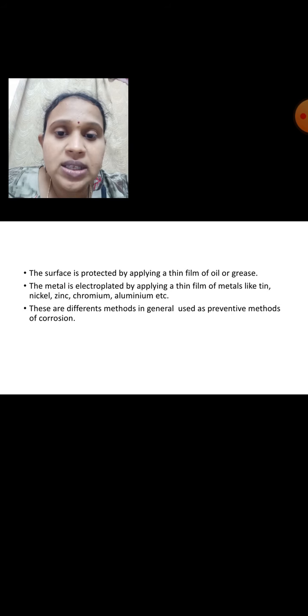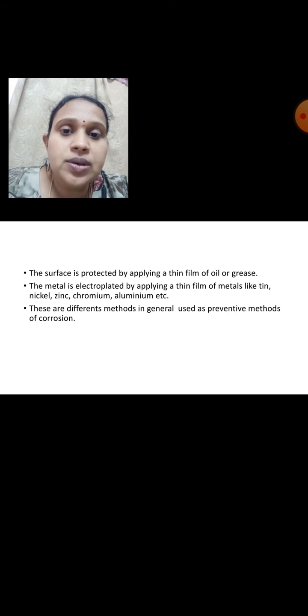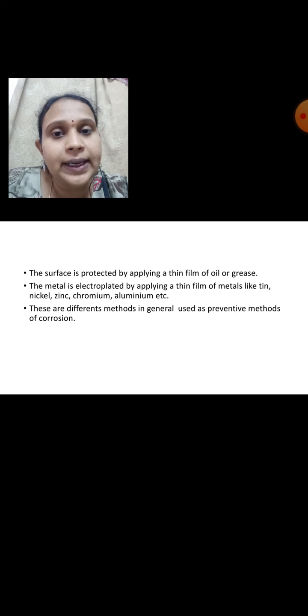Another one is that the metal is electroplated by applying a thin film of metals like tin, nickel, zinc, chromium and aluminum. What is electroplating? Coating one metal onto another metal by the process of electrolysis is known as electroplating.